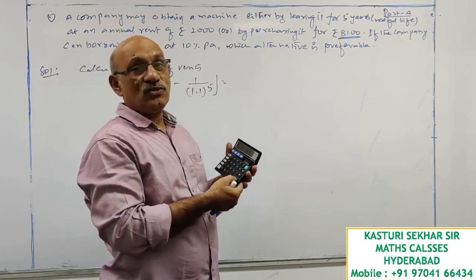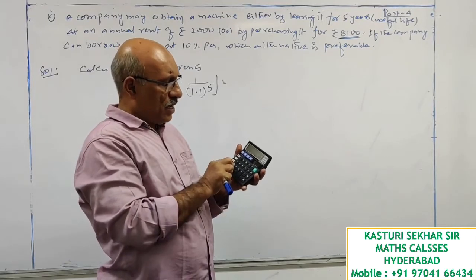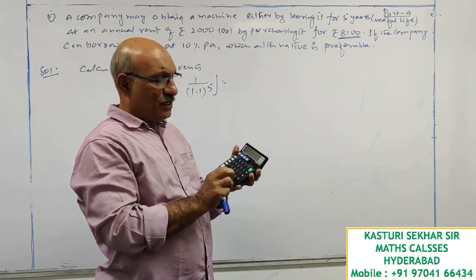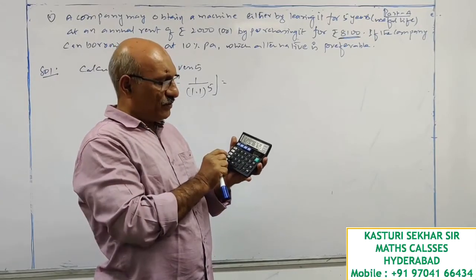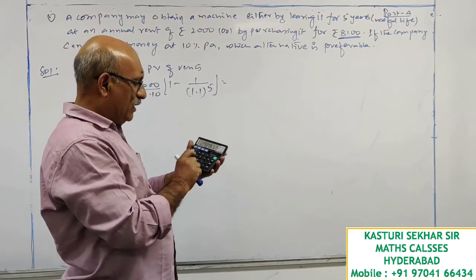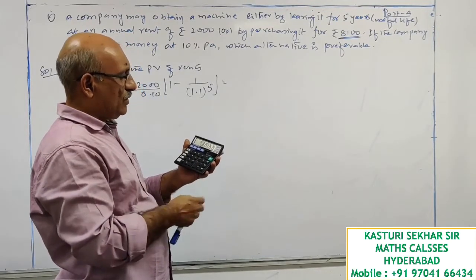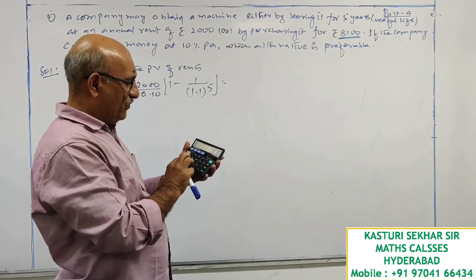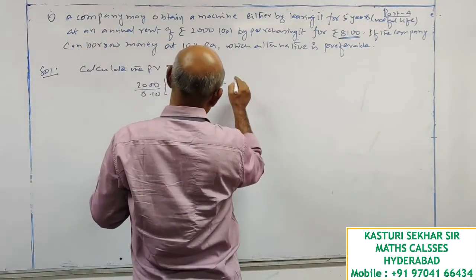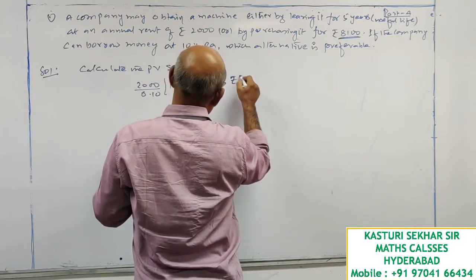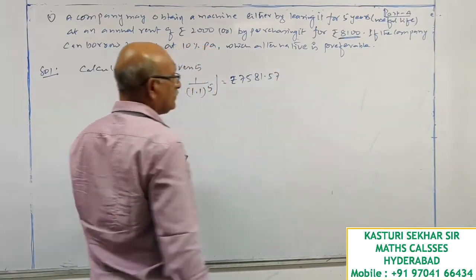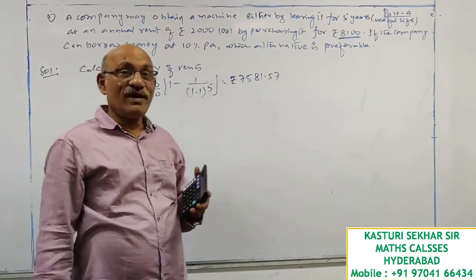That value has to be stored, so M plus button, 1 divided by MRC is equal to -1. To eliminate the minus sign, press plus or minus button. So this value is simplified. Into 2000 is equal to, divided by 0.10. 7581.57 rupees. This is the present value.